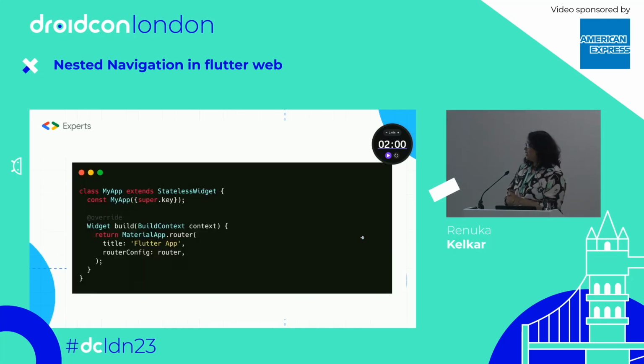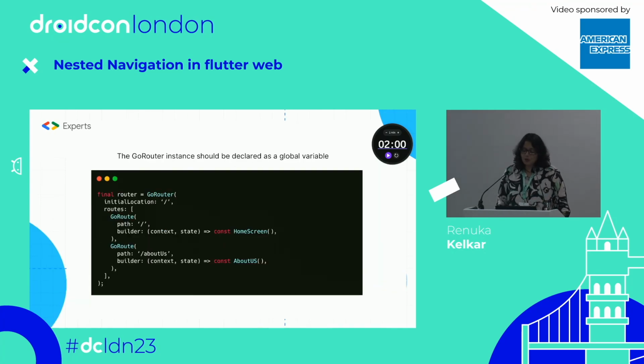I'm giving a little overview of how to use it, for those who haven't used it before. When you want to use the Go router in Flutter, you do not use MaterialApp as a constructor, but you have to use MaterialApp.router as a constructor, and you can pass the routerConfig. I have created a global class. The GoRouter instance should be declared as a global variable, and then you can pass this object to the MaterialApp. So this is a simple implementation with the Go router.